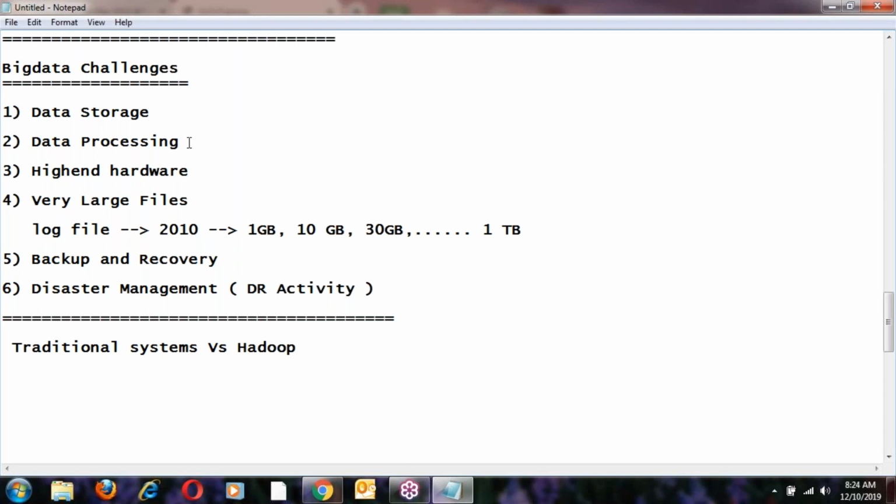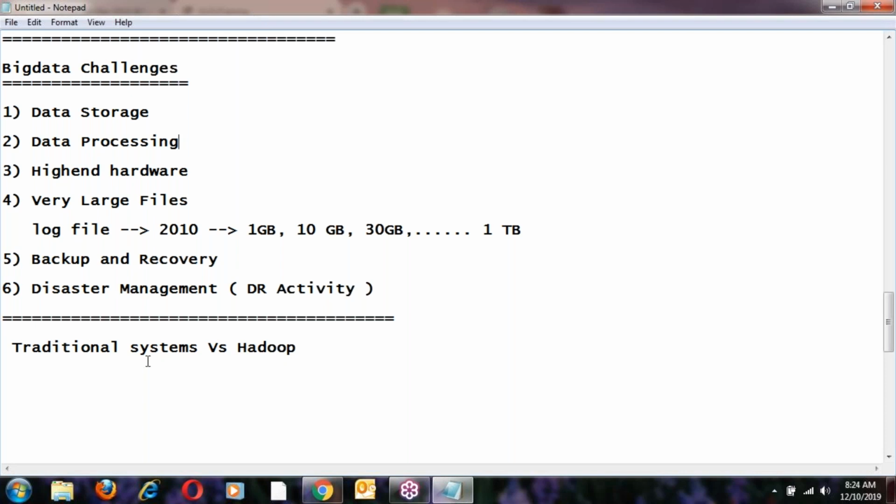Hadoop jobs are about developing applications to process the data inside the data center, while data center maintenance is done by admin people. Hadoop is required for storage and processing, so Hadoop developers and Hadoop admins are required. I'll tell you exactly what the roles of Hadoop are in the industry. We have a separate topic for that, and I'll explain it very clearly. Each and every topic will be cleared.